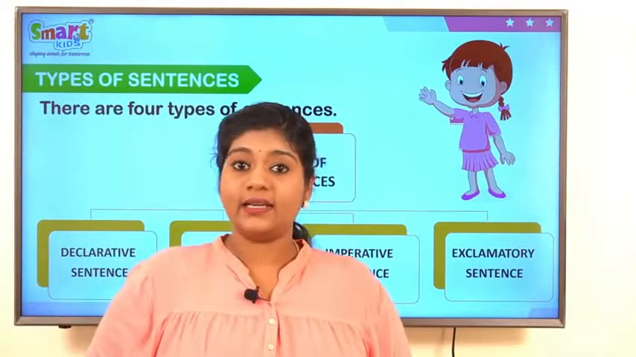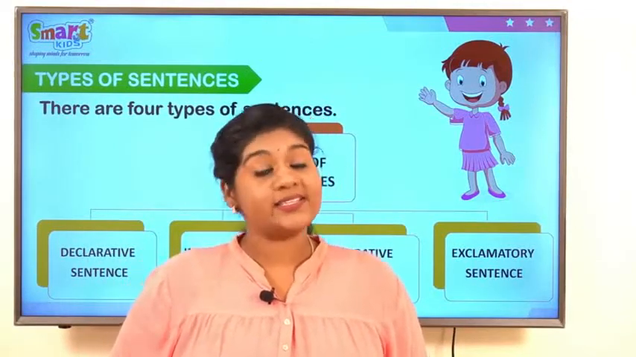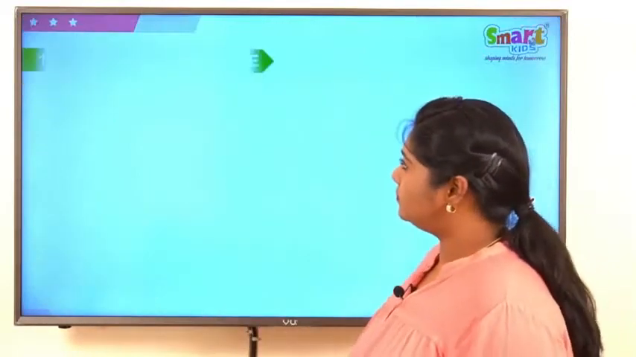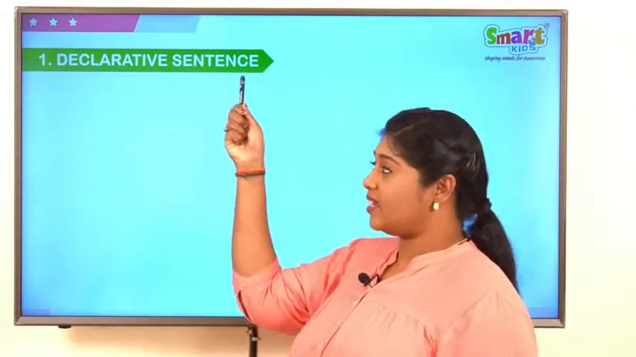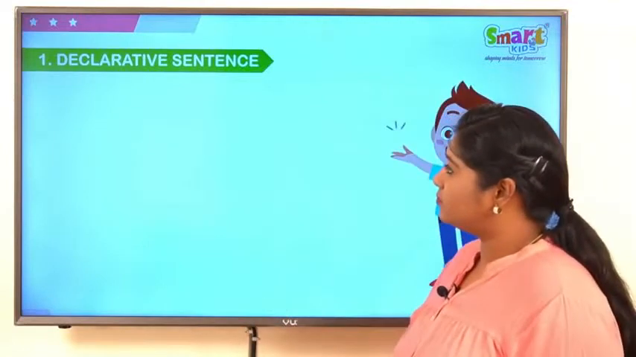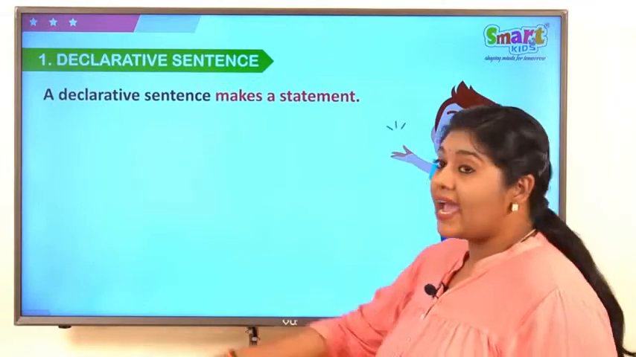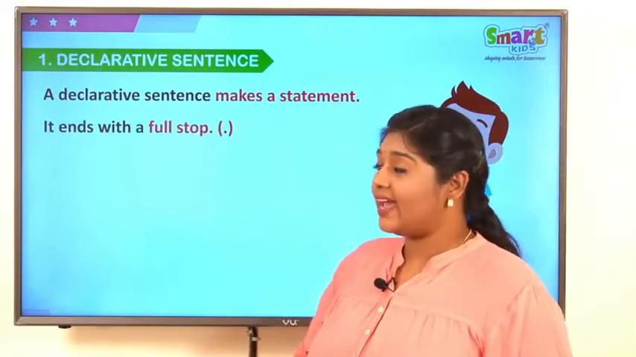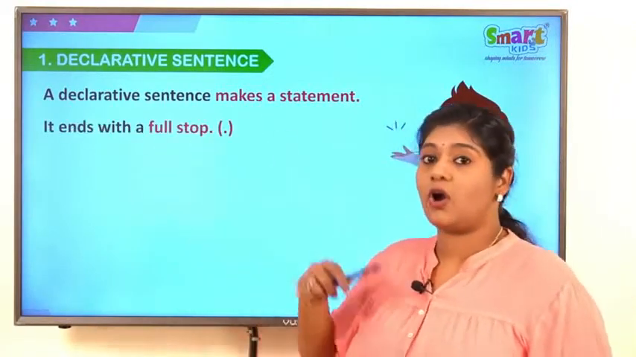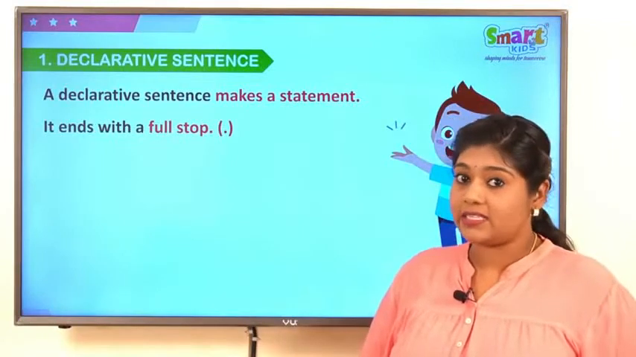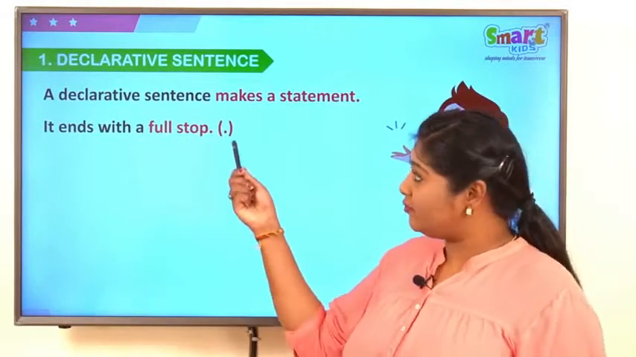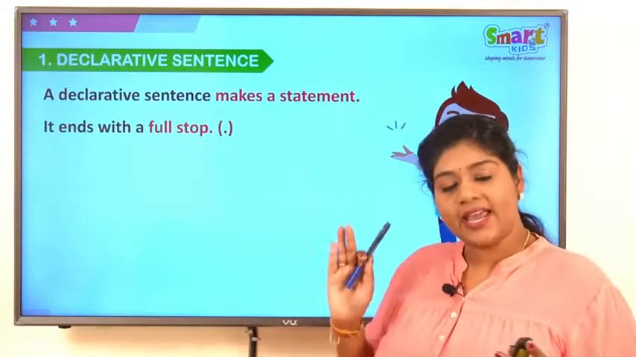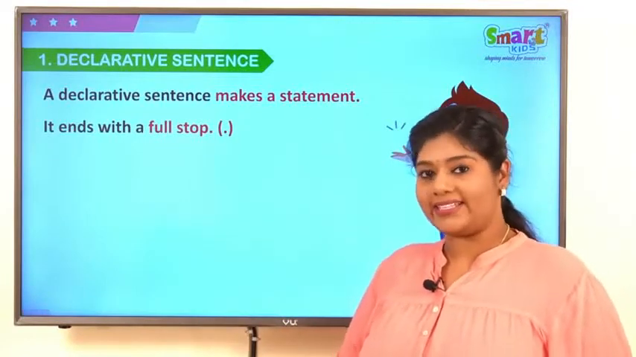So, let us learn about all these sentences one by one. Okay. Declarative sentence. A declarative sentence makes a statement. It ends with a full stop. How will a declarative sentence get completed? With a full stop. Why? Because it makes a statement. Let's see a few examples.